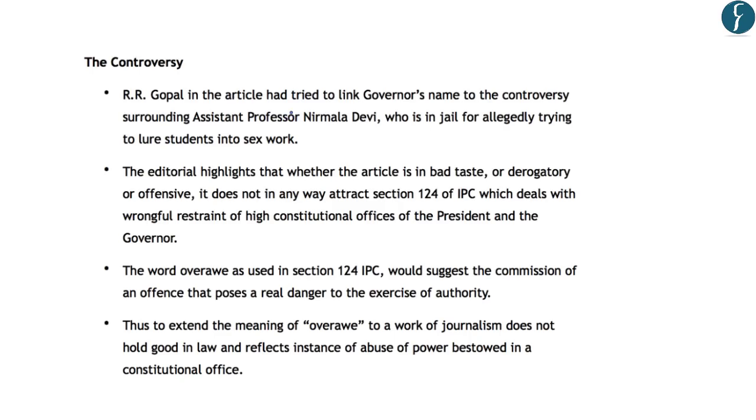Now let us understand the controversy. So recently an assistant professor named Nirmala Devi was arrested in Tamil Nadu, and she was arrested for trying to lure students into sex work. Now Mr. R.R. Gopal, who is the editor of a magazine in Tamil Nadu, tried to link the governor's name to this controversy of the assistant professor Nirmala Devi. And due to the publication of this article in the magazine, the governor's office directed the police to arrest R.R. Gopal under section 124 of IPC.